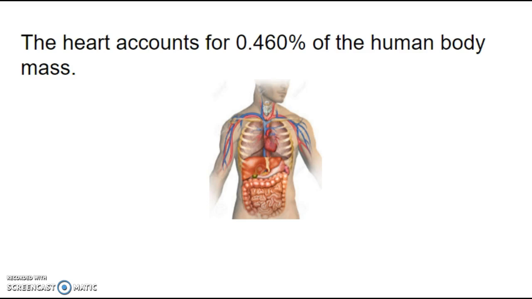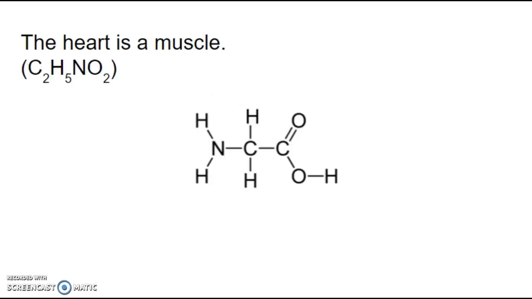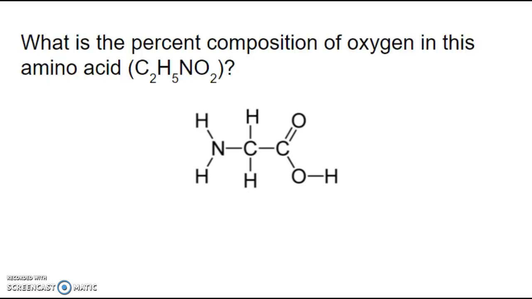But if we think about just the heart now, the heart is a muscle. And muscles are made up of amino acids and protein. So here's an example of one possible amino acid. Amino acids are organic molecules that have a nitrogen. If we use this one as an example, what is the percent composition of oxygen in this amino acid? If we take a look at our molecule, there are 2 oxygen atoms in the molecule.